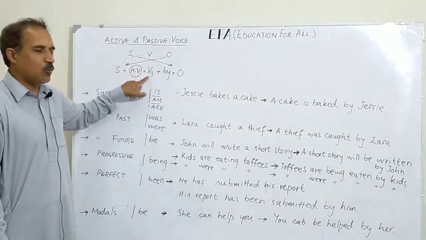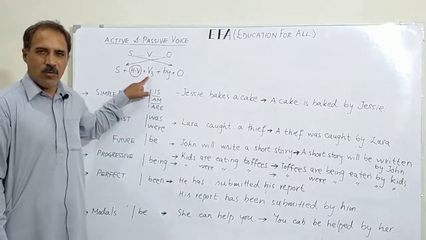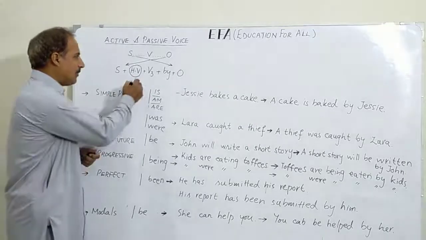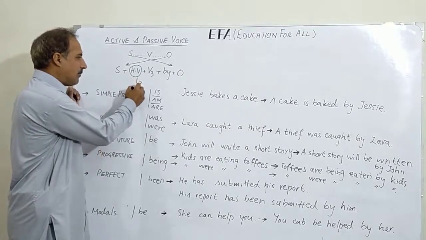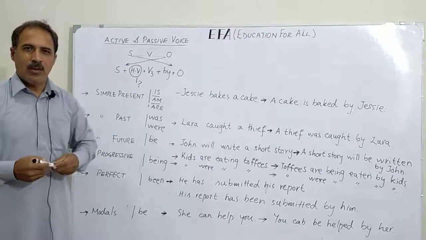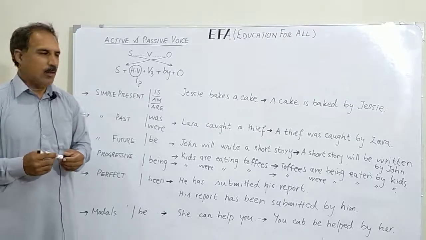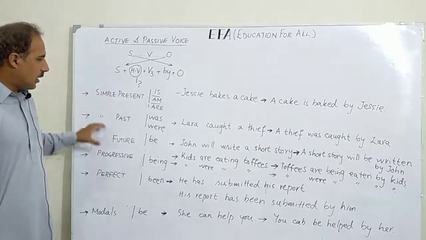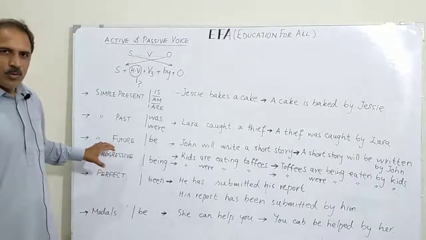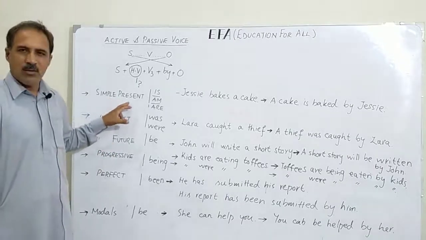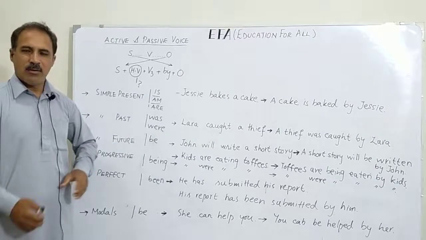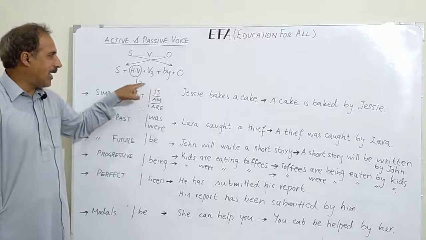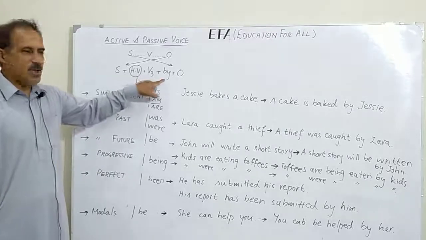sentence is, we change it to V3, which is past participle form of verb, and we add a helping verb before that. All you need to remember is which form of helping verb do you need to add in your passive sentence, and it all depends on the tense of this verb. Now, on this board, you can see that I have written some of the tenses, and against each tense are some helping verbs. These are actually the helping verbs which you will add here. The rest of the changes are by default.